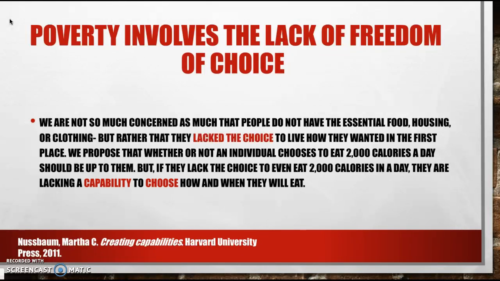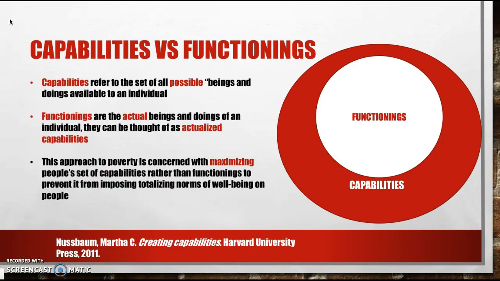We propose that whether or not an individual chooses to eat 2,000 calories a day should be up to them. But if they lack the choice even to eat 2,000 calories in a day, they are lacking a capability to choose how and when they will eat. Poverty, as determined by our capabilities approach, will be seen in various forms and would take into account the varying degrees of a household's capabilities by quantifiably measuring their functionings, amounts of each of these capabilities, but in poverty.